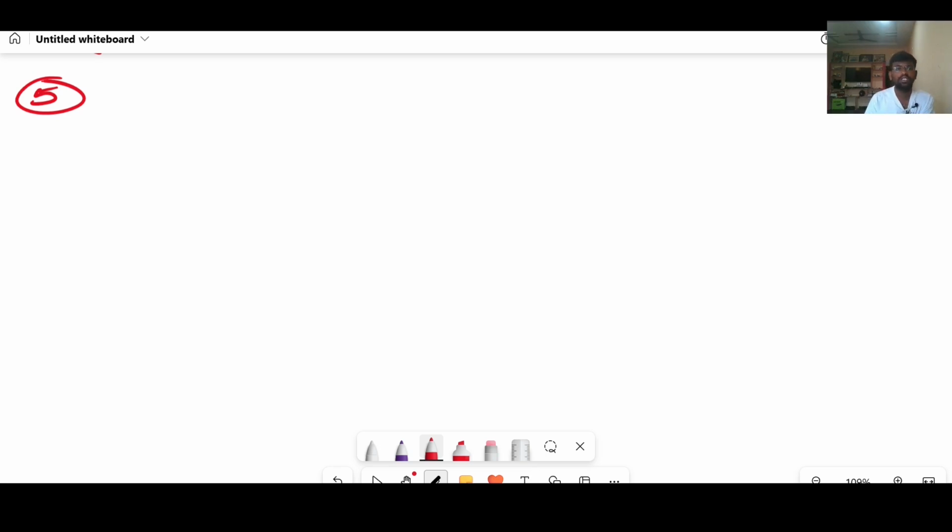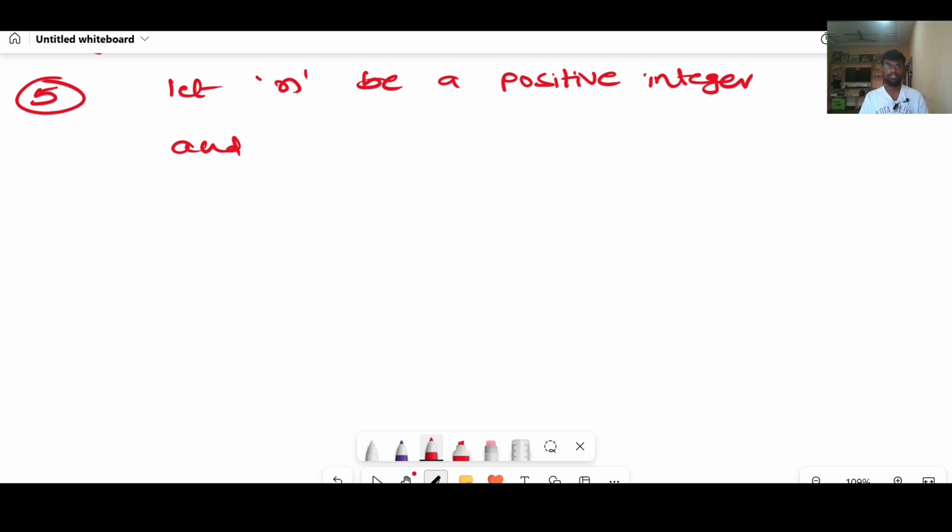Look here. Let n be a positive integer and b equal to 3. We need to prove that among those three terms n, n plus 2, n plus 4, any one is divisible by 3.